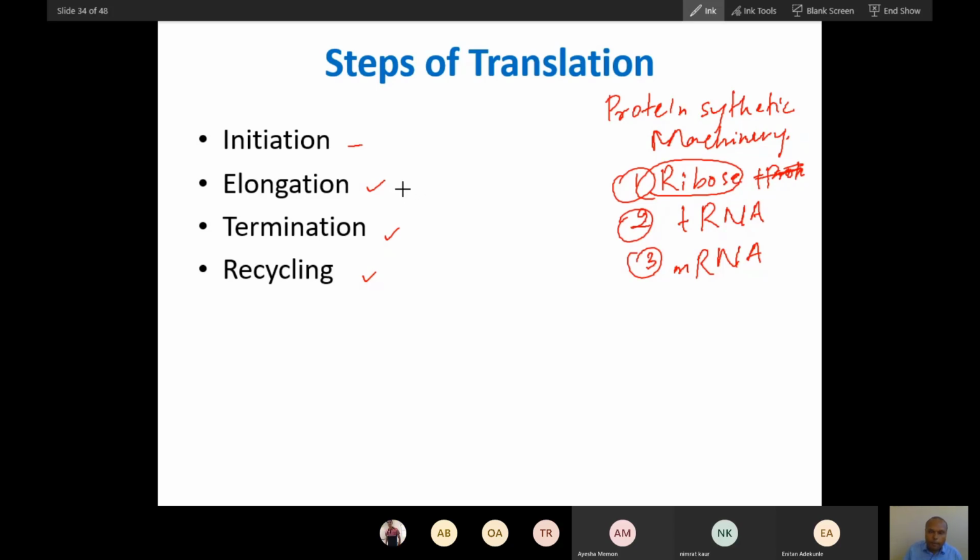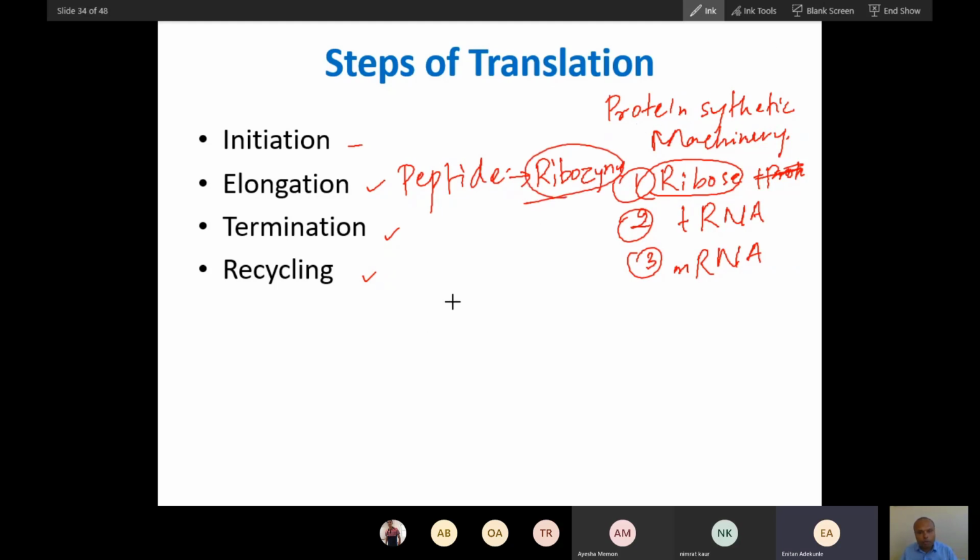Tell me. Yes, peptide bond formation happens during elongation, and peptide bond formation is done by the ribozyme. So the ribosome will help in peptide bond formation.